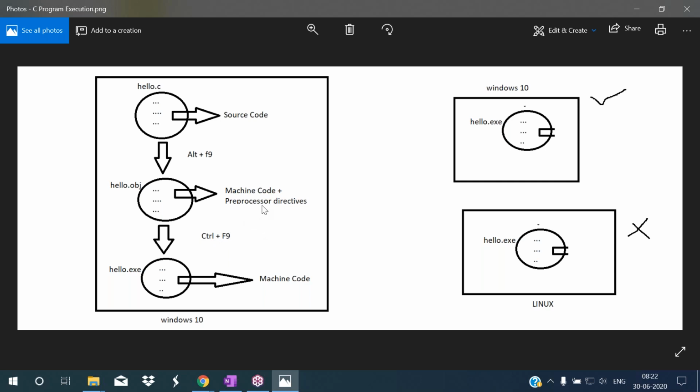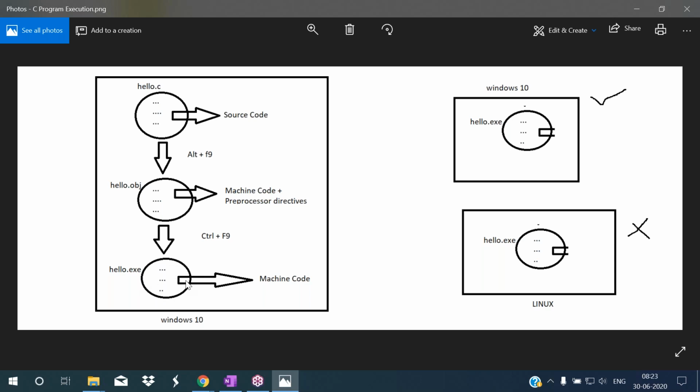So this preprocessor directive also has some code. For example, you are writing the preprocessor directive hash include stdio.h. The stdio header file has some 300 lines of code that we have to translate to machine code. That will be translated to machine code, and that code will be placed in another file. That file is called the exe file. So this exe file has complete machine code: the preprocessor directives' machine code, plus the machine code of the code we have written, placed in one particular file. That file is called the exe file.